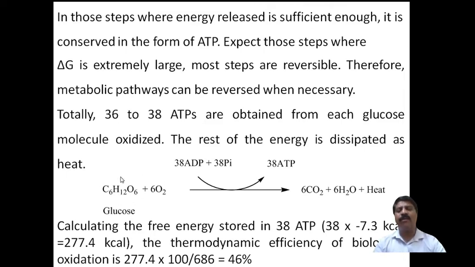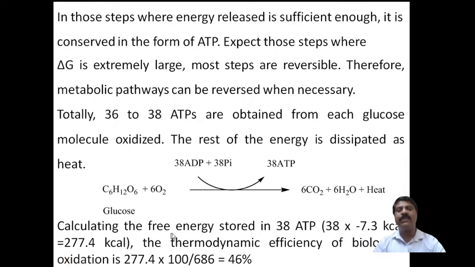Here, the oxidation of glucose, also called a combustion reaction, converts glucose into carbon dioxide and water. During this, 38 ADP molecules plus 38 Pi molecules, that is, inorganic phosphate, combine to form 38 ATP molecules, adenosine triphosphate. This much energy will be stored, and the other energy will be converted into heat.